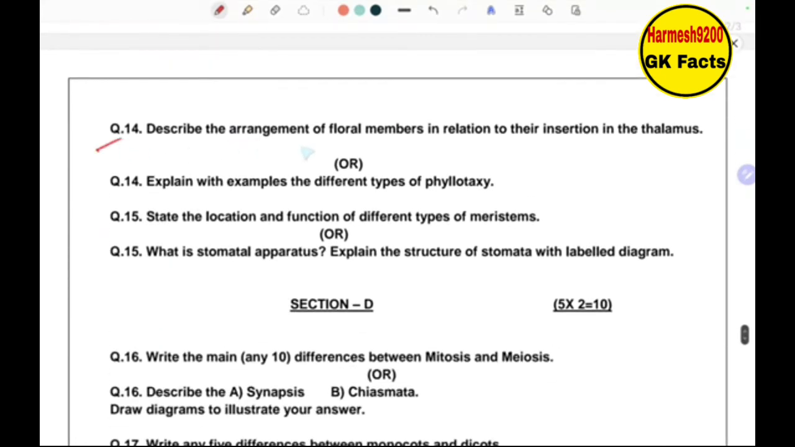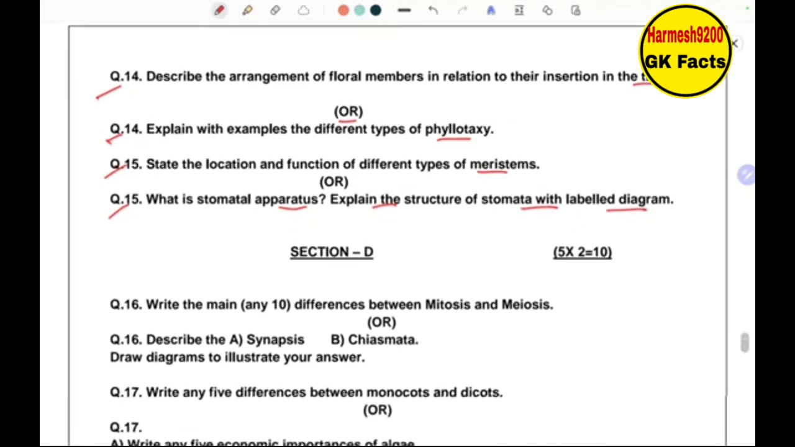Next, describe the arrangement of floral members in relation to their insertion in the thalamus. Or explain with examples the different types of phyllotaxy. Next, state the location and function of different types of meristems. Or what is stomatal apparatus? Explain the structure of stomata with the labeled diagram.